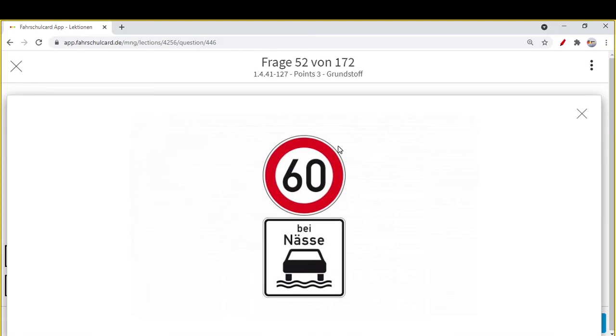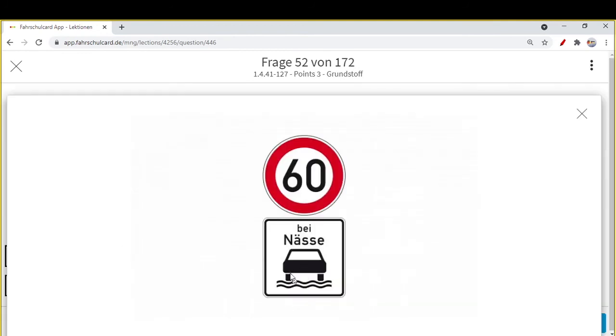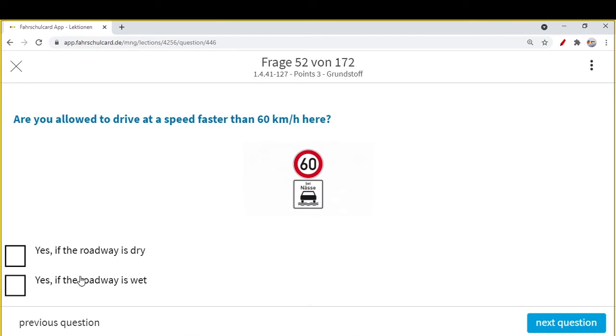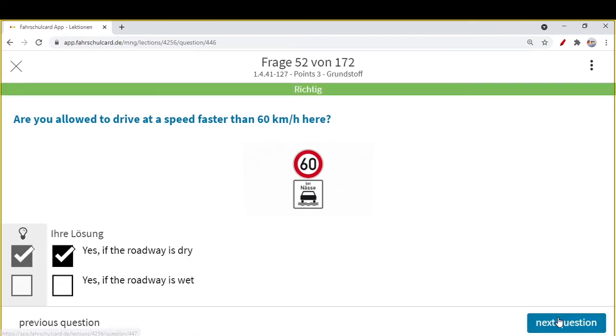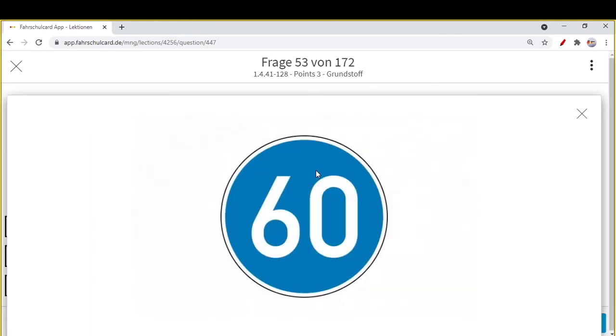When the road is dry, you can drive more than 60 km per hour. So are you allowed to drive faster than 60 km per hour here? Yes, if the road is dry, with no wetness on the road. So when the road is dry, you can drive more than 60 km per hour. Our next question is, what do you do when you see this traffic sign?